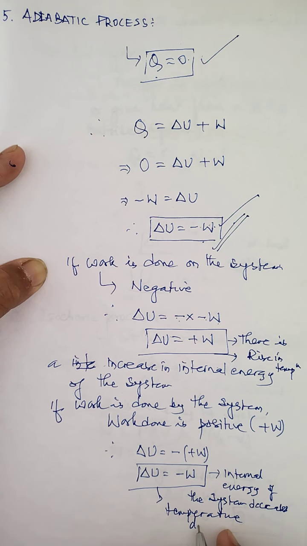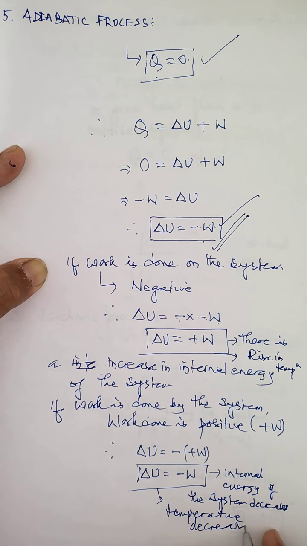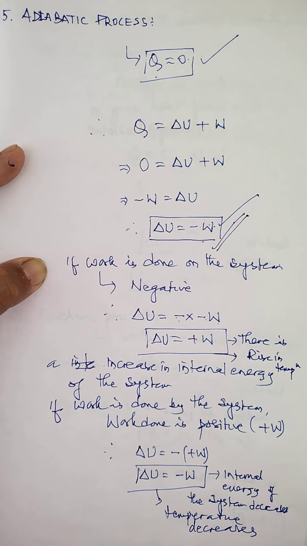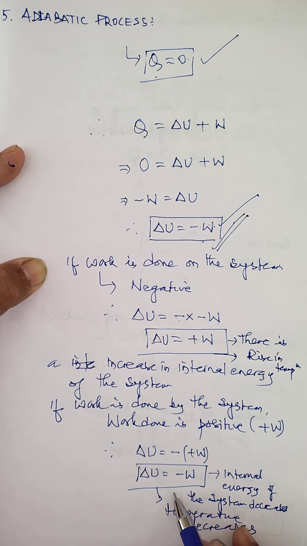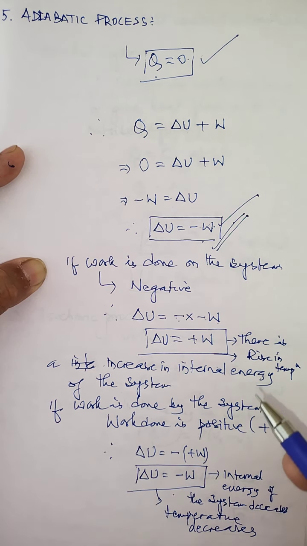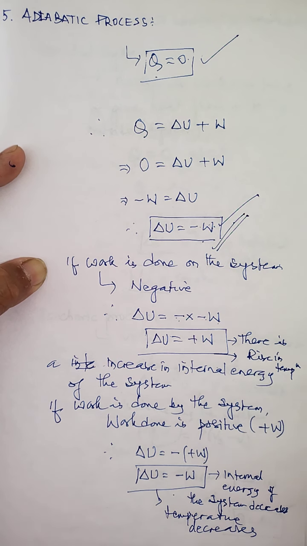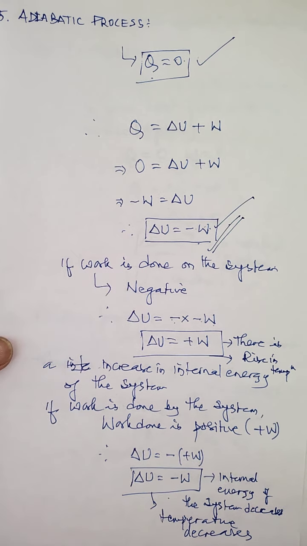That means temperature decreases, or it means there is a fall in temperature. So fall in temperature occurs when there is a decrease in internal energy, and rise in temperature takes place when there is an increase in what? Internal energy.